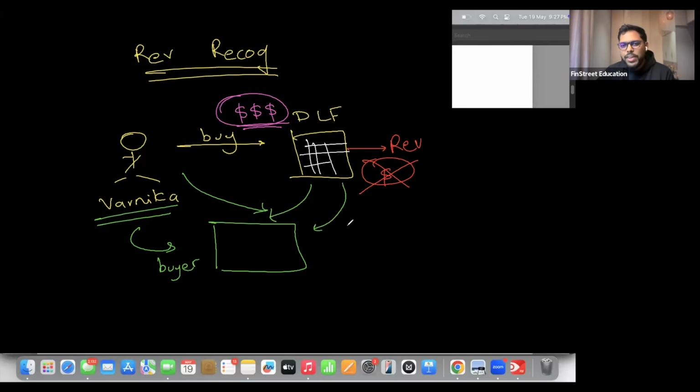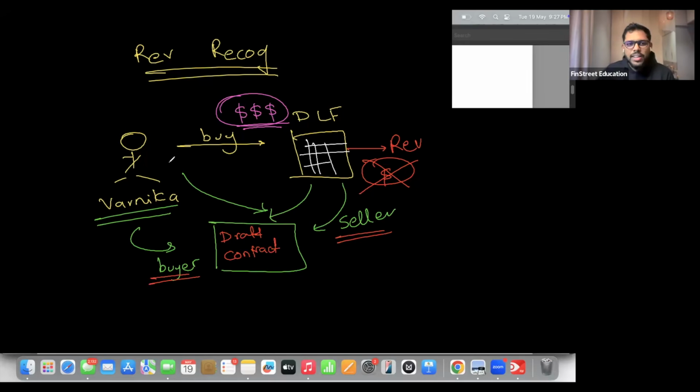DLF should identify themselves as a seller. So basically, both parties should identify themselves as how they are entering into this contract. Second, once they identify themselves, okay, she's the buyer and DLF is the seller. Second is to draft this contract. That's all that is required.